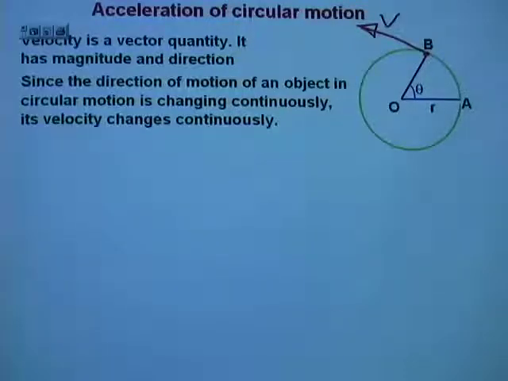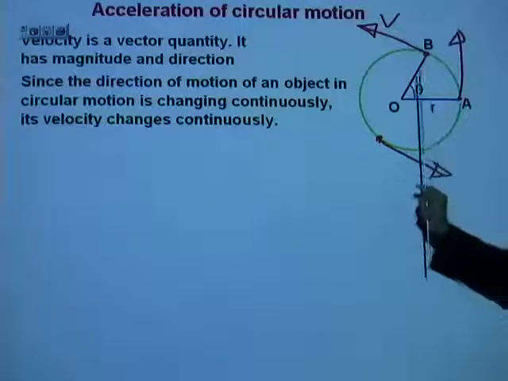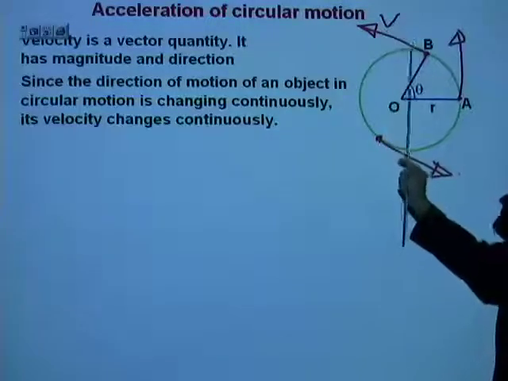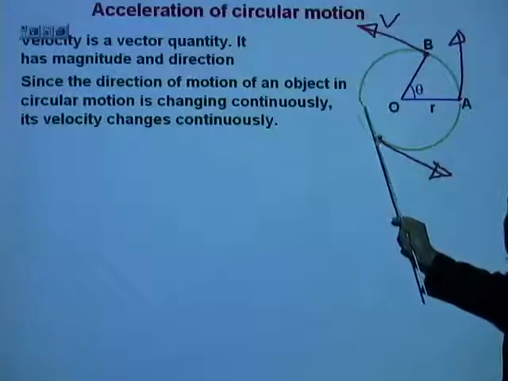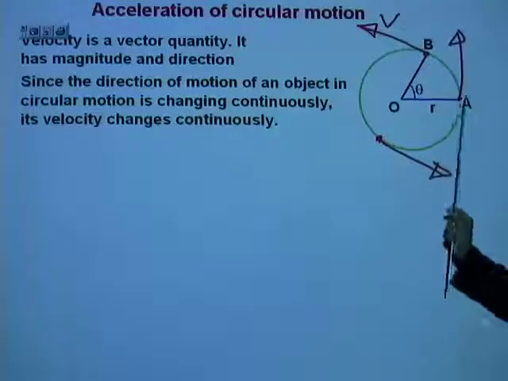If the object is at A, its velocity will be directed along that tangent. When the object is here, its velocity will be directed along that tangent. In other words, the velocity of the object at any point along the circle is along the tangent.